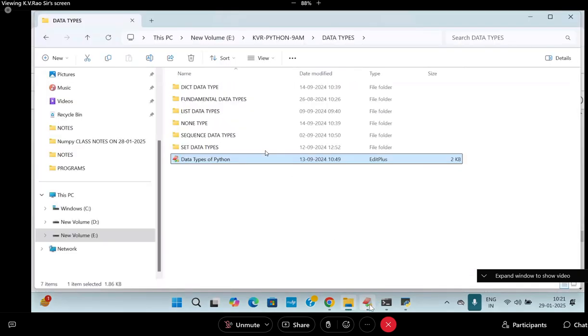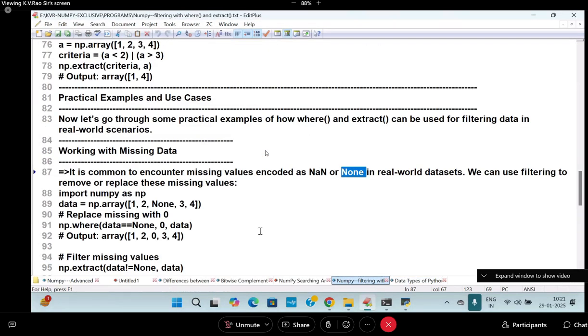If you keep a question mark, it is a problem for me. It is not spoon-feeding like a Python class. Already you know that. In NumPy, what is the representation for a missing value? None. What is it at the Python level? None is nothing. None is not False. None is not a space. None is not a zero. Already explained, no? It is nothing but a missing value only. In NumPy, what is the value? None.